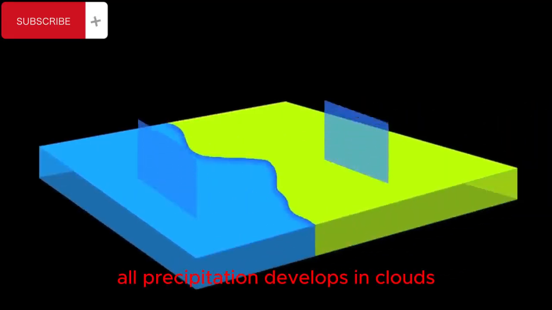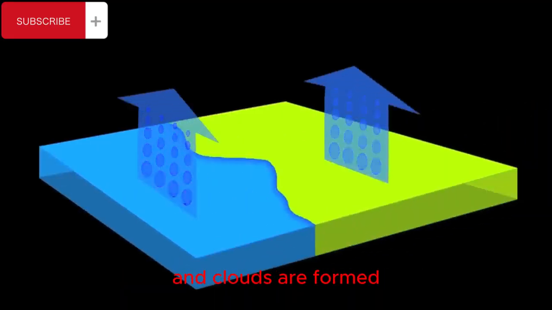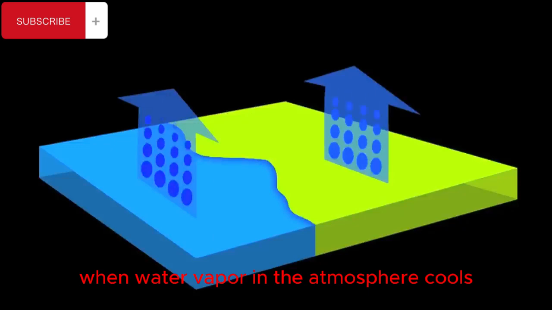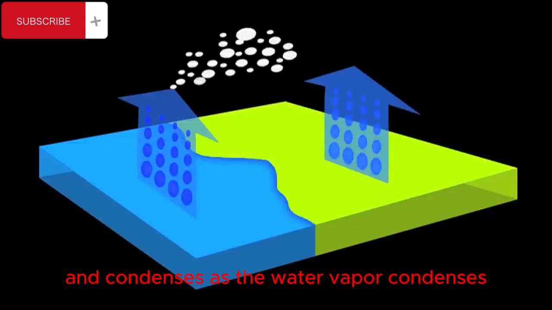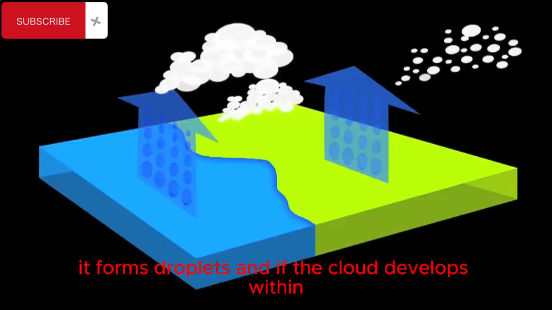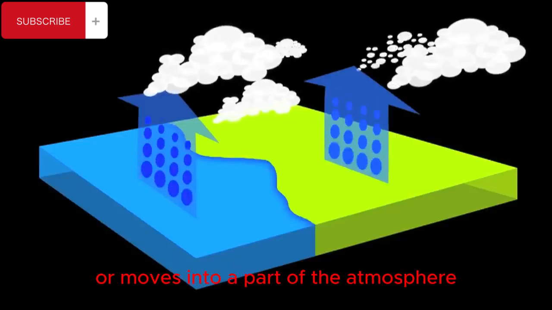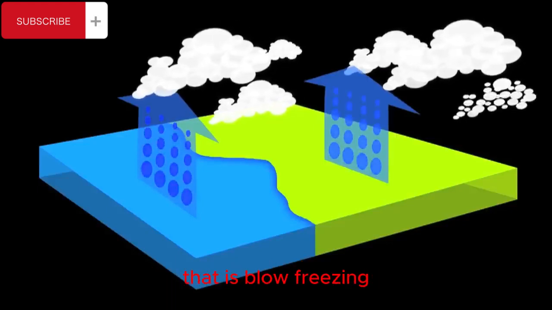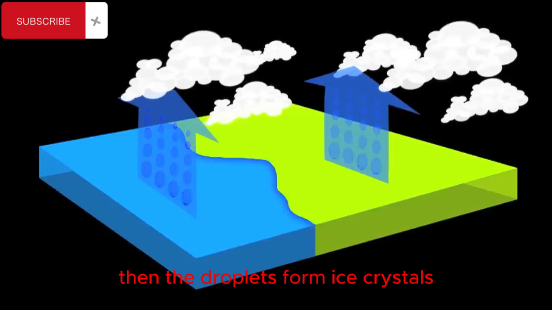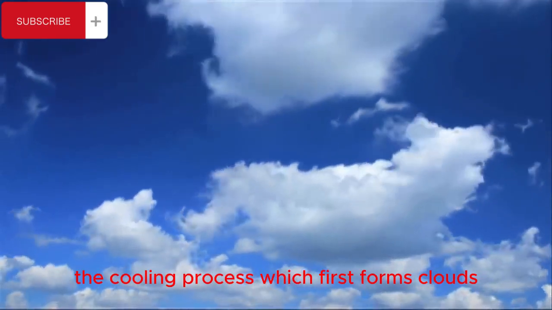All precipitation develops in clouds, and clouds are formed when water vapour in the atmosphere cools and condenses. As the water vapour condenses, it forms droplets, and if the cloud develops within or moves into a part of the atmosphere that is below freezing, then the droplets form ice crystals. The cooling process which first forms clouds can happen in many different ways.